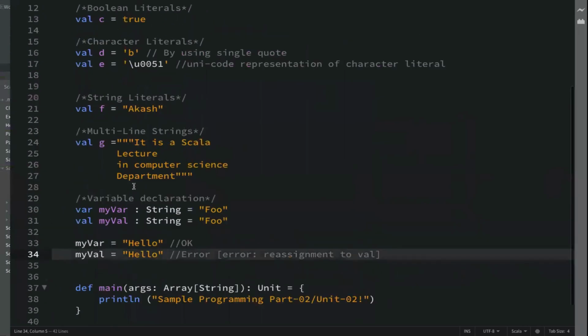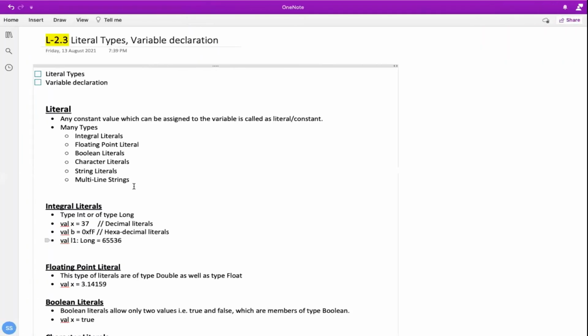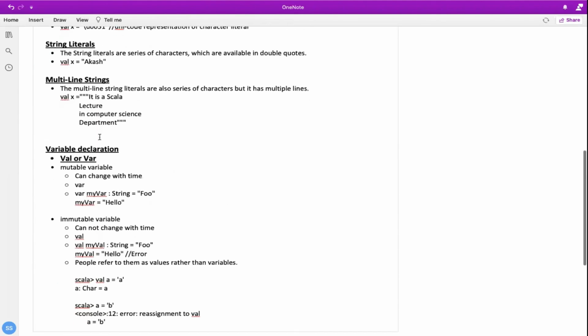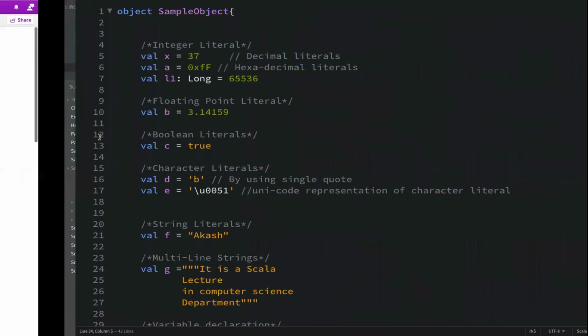That is the concept. Okay, so this is all for today. We have discussed everything related to literals. We have also covered variable declaration, which is actually of two types, val or var, right? Literal types we have covered: integral or integer, both integer literal or integral literal, floating point, boolean, character, string, and multi-line. And we have also seen a program on the same.